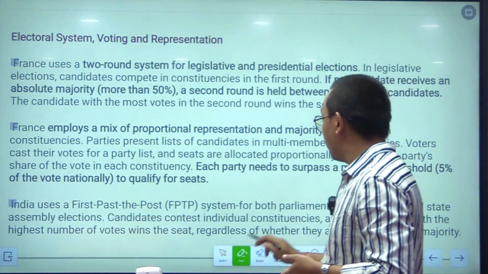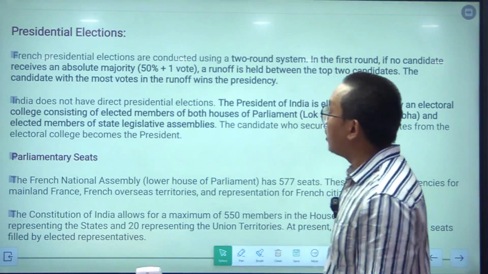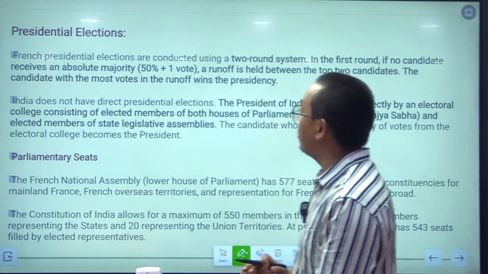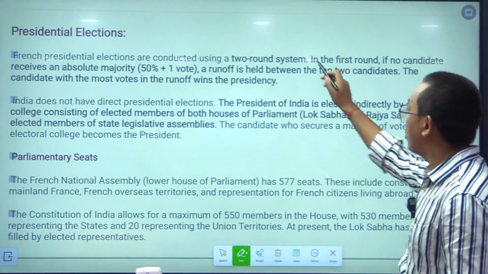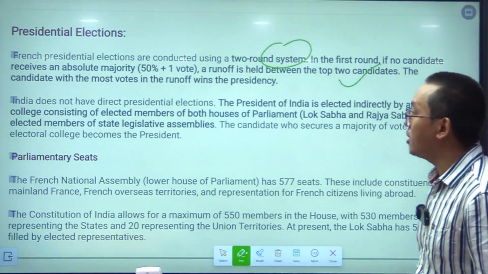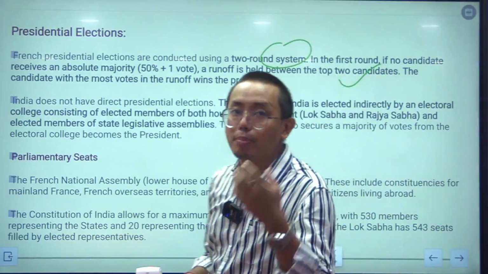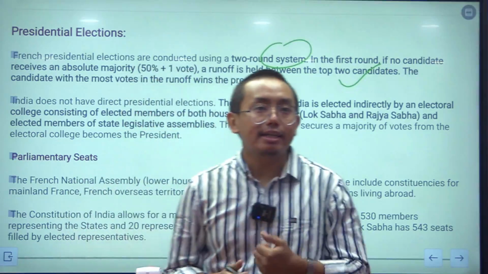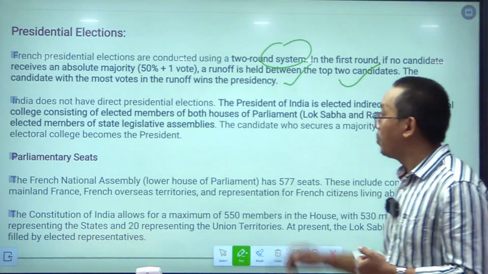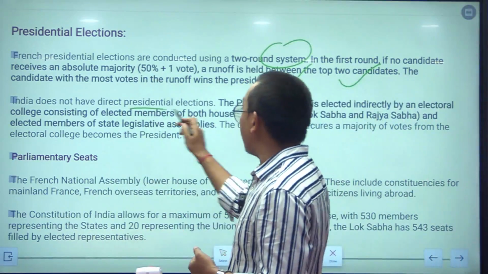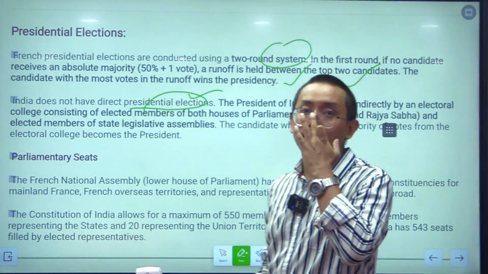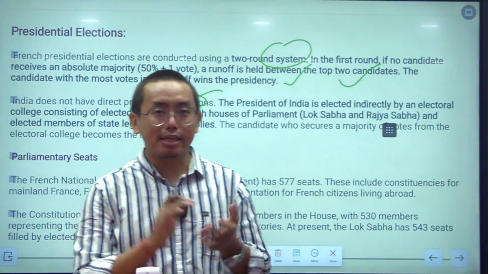Now, moving on to the next important subtopic, which is the presidential election. We discussed it. Presidential election also follows the two round system. There is a majoritarian status that the candidate in the presidential election should get 50% plus 1 vote. India does not have direct presidential election. As you all know, India follows the indirect system of voting in case of the president.